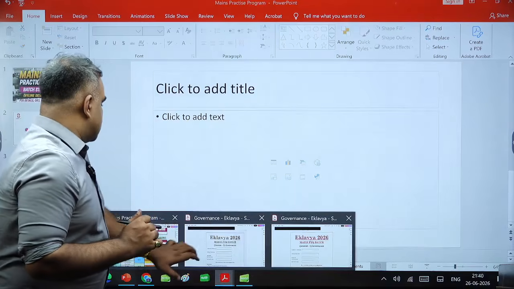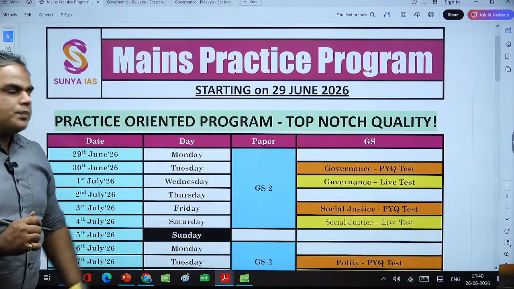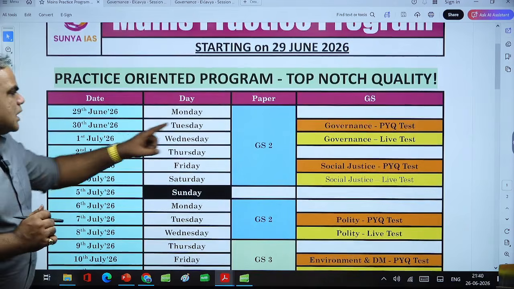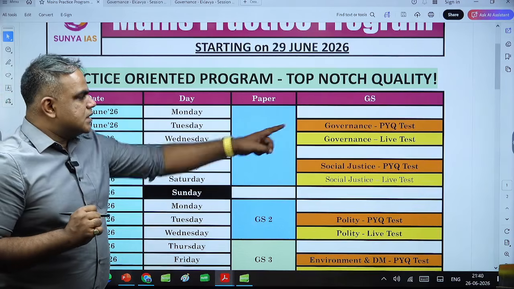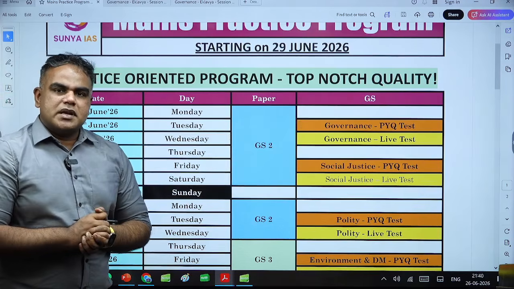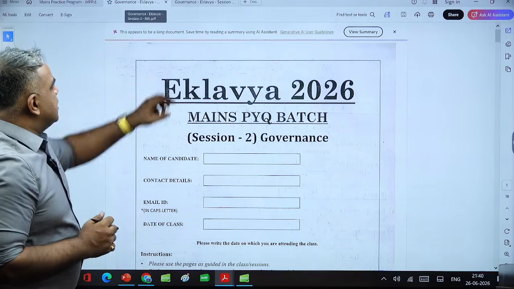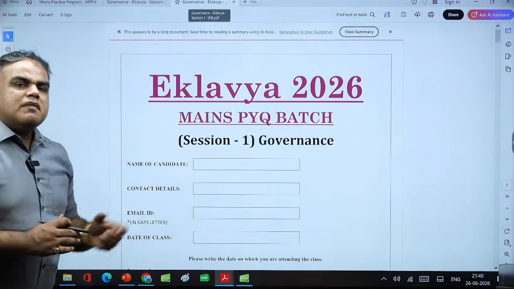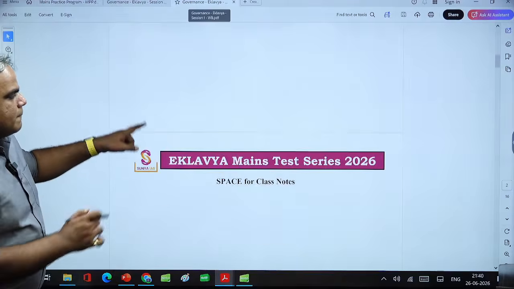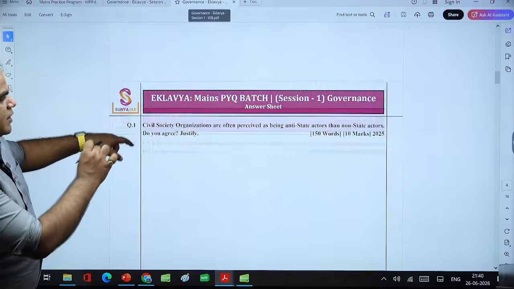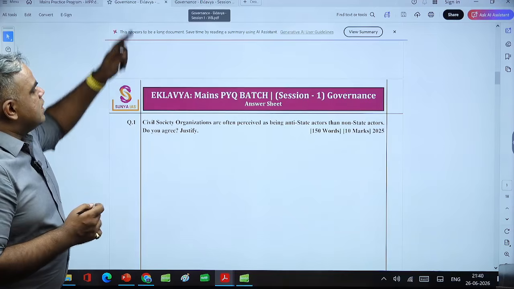So when we look at the schedule here, I hope you're able to see, starting from 29th of June, we are starting with governance. The first thing you will have in governance is a PYQ test of governance. How does the PYQ test work? Here, for example, you are getting a PYQ worksheet. You write the test. The questions will be written, and you will have a space. These are UPSC PYQs, and we will also be sharing with you